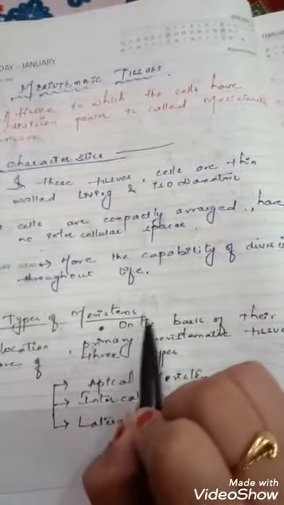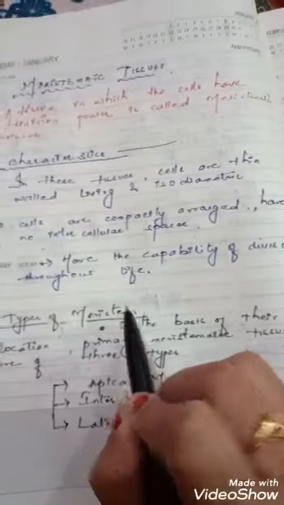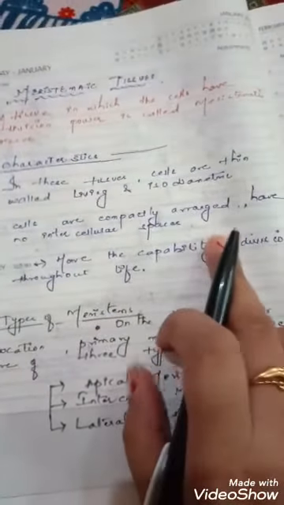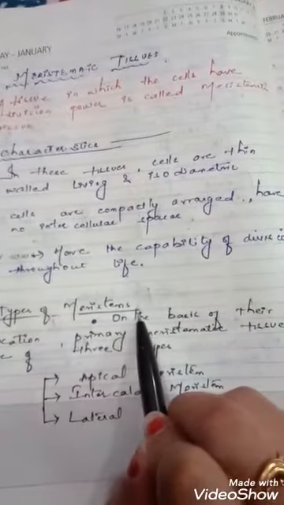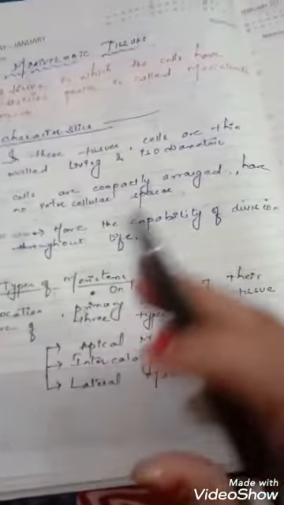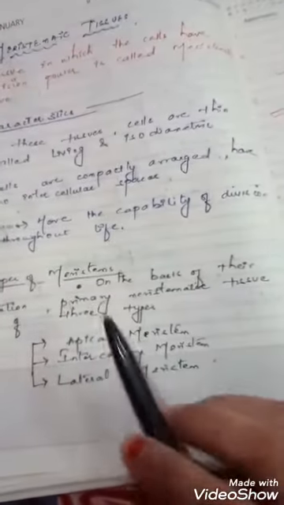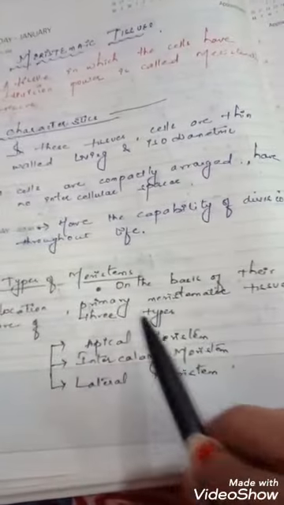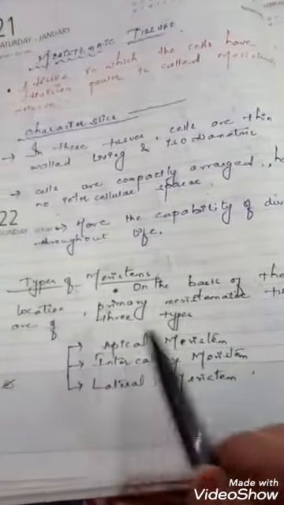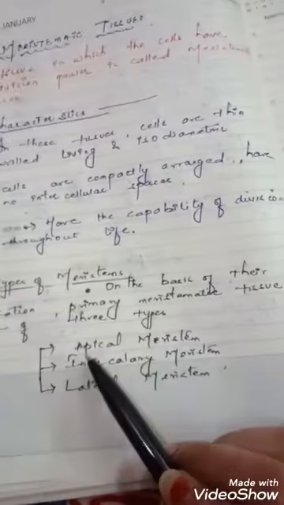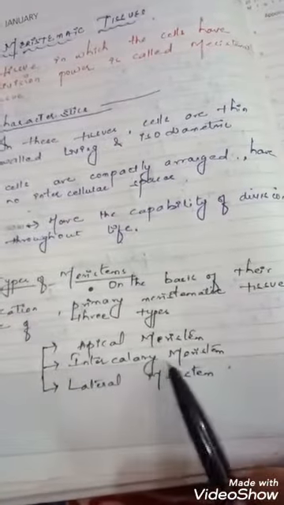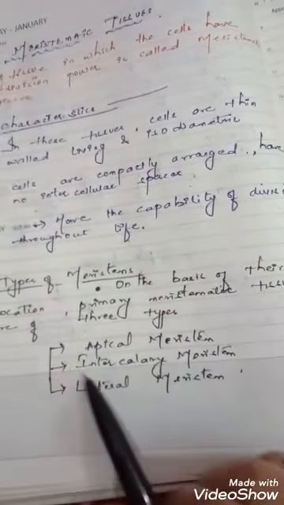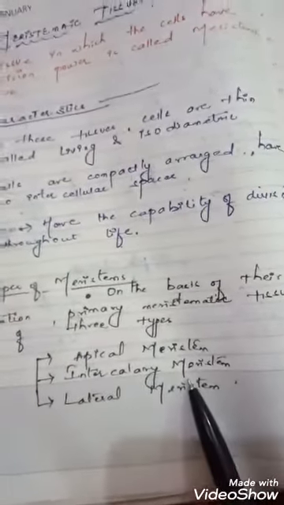Now, meristem. What is a meristem? In the plant, wherever the meristematic tissues are present is known as a meristem. Now, types of meristems. On the basis of their location, primary meristematic tissues are of three types, namely apical meristem, intercalary meristem, and lateral meristem. Let's study all these three with the help of a diagram.